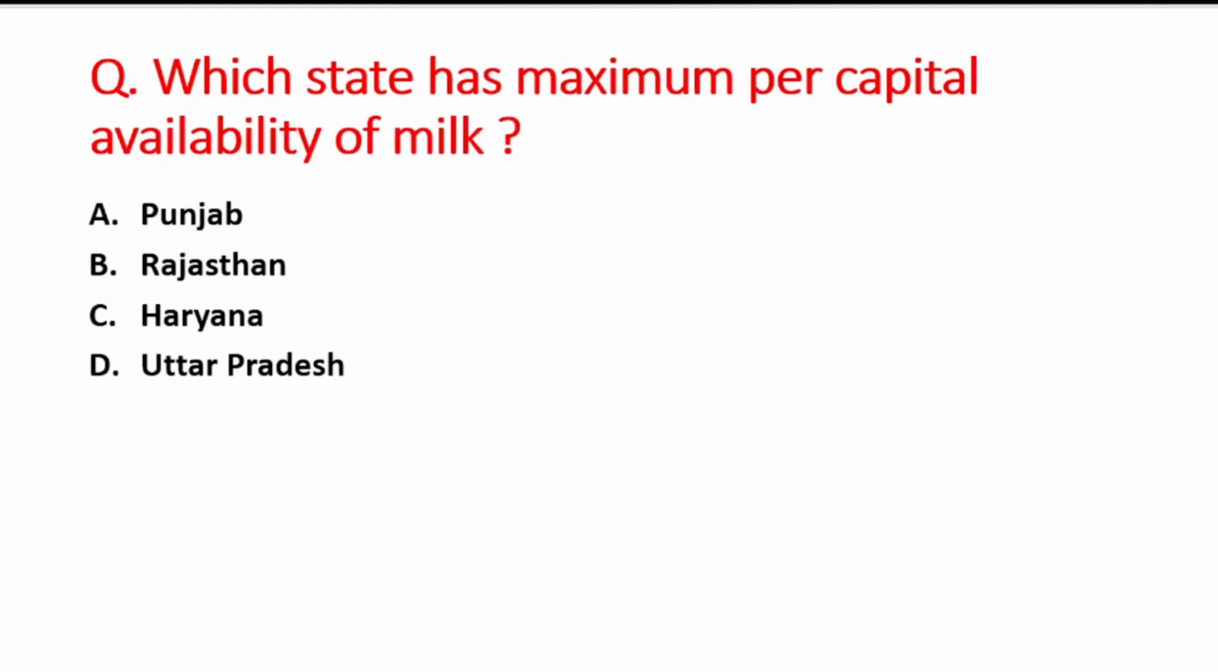Next question is which state has maximum per capita availability of milk? A option is Punjab, B is Rajasthan, C is Haryana and D option is Uttar Pradesh. So right answer is option A, that is Punjab.